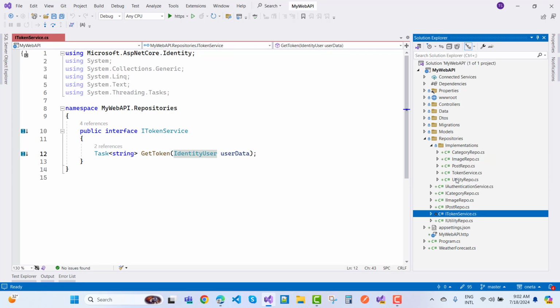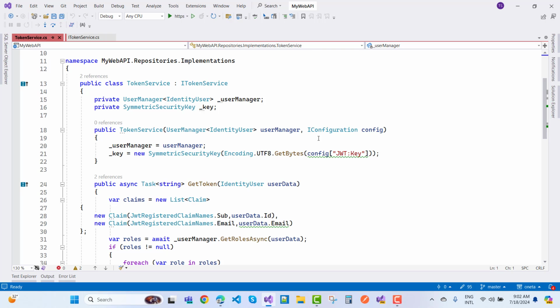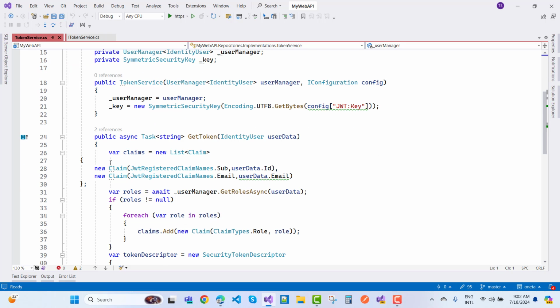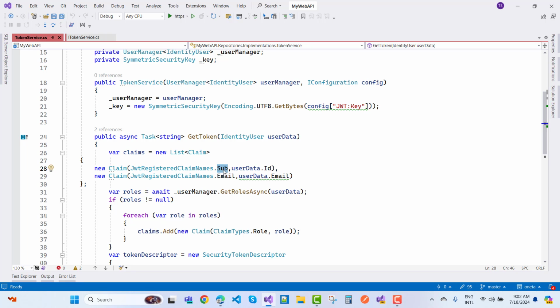That is the implemented class, under the implementation directory we have a TokenService. A token is actually generated by two things, a token descriptor and the token handler. But a token descriptor needs some required data, like a list of claims. So just create a list of claims, and under the claims we have JwtRegisteredClaimNames.Sub, I mean to say subject, that is userData.Id. User data is the identity user data received from the controller, from the receiving clients. So userData.Id, userData.Email.